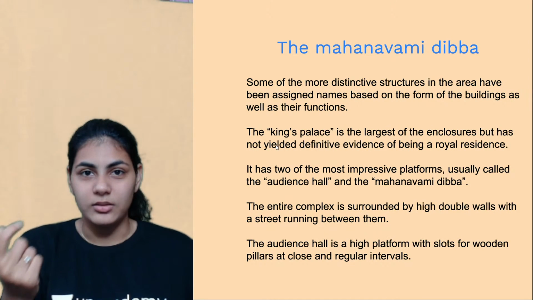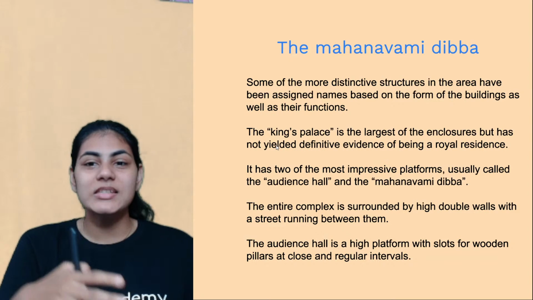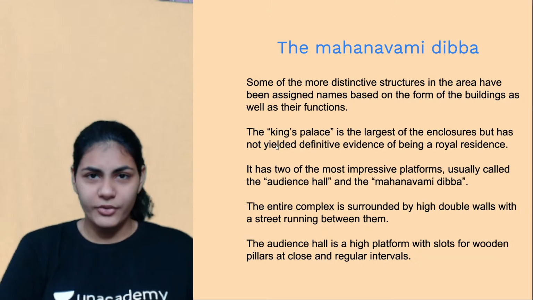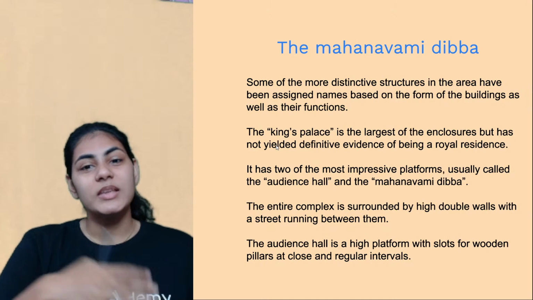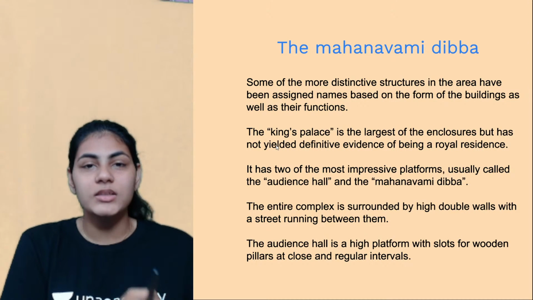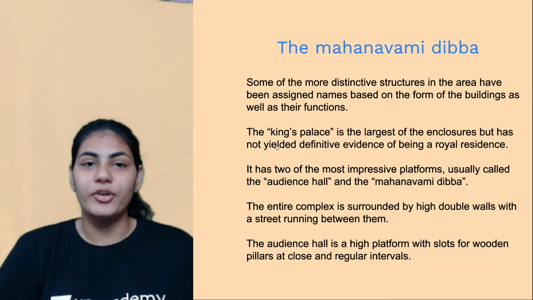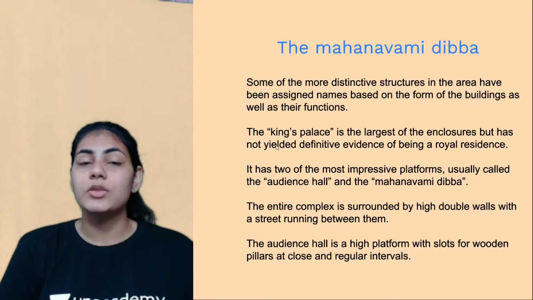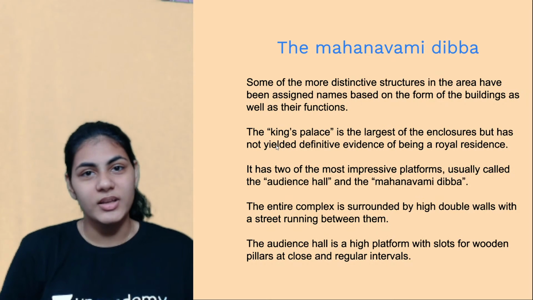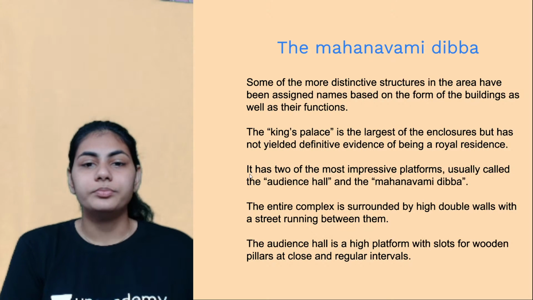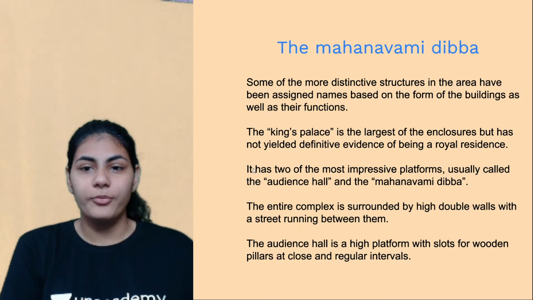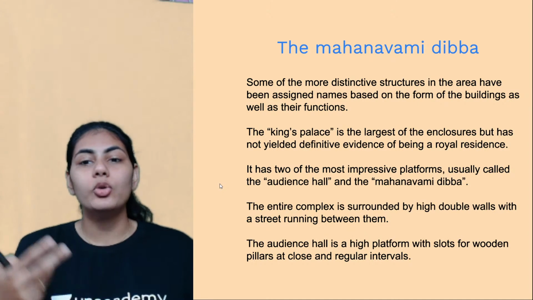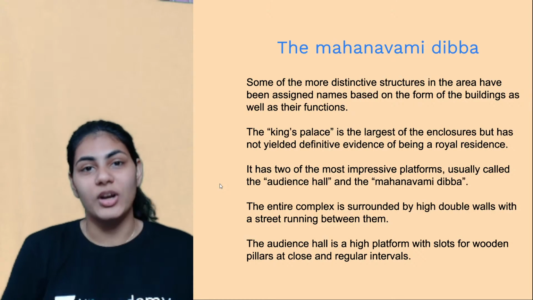So what does this mean? They're trying to indicate that the palace and the royal residence were probably different. The King's Palace is in a totally different place in the royal center, and the royal residence is in a different place; probably you have to walk a couple of miles. Those are two different places according to what historians claim. And surrounding the King's Palace, there are two impressive platforms, two impressive structures.